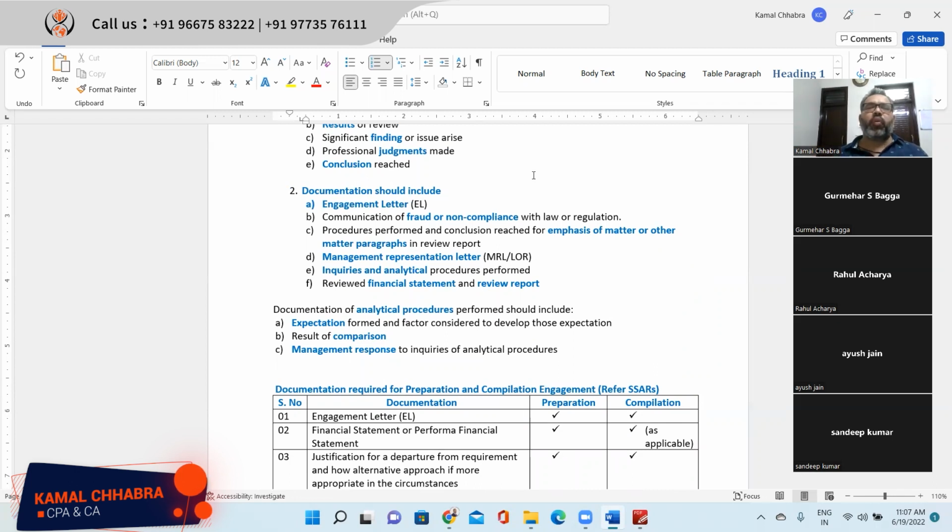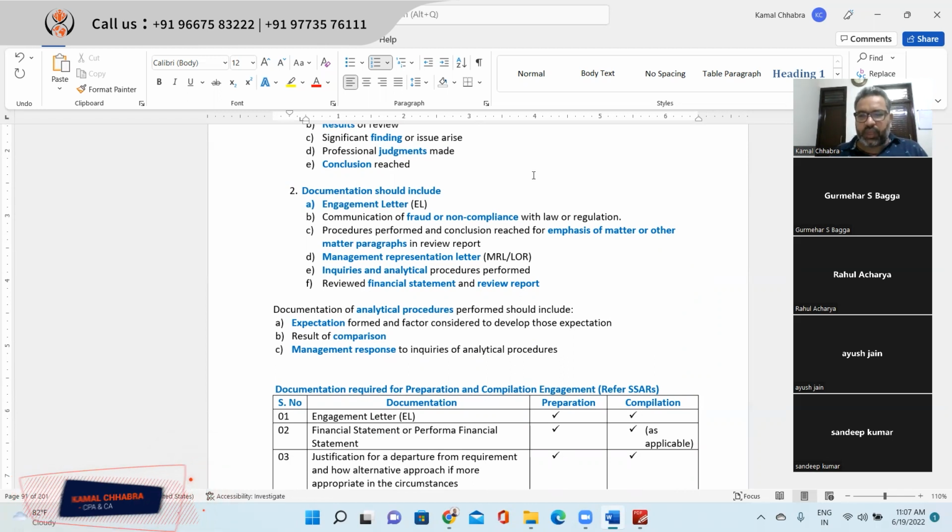So in the audit report or review report, there are certain areas which are mandatory to report as an emphasis of matter, critical audit matter or other matter paragraph. For those areas, it is mandatory to maintain appropriate, sufficient and timely documentation, even in the review engagement or attestation engagement.